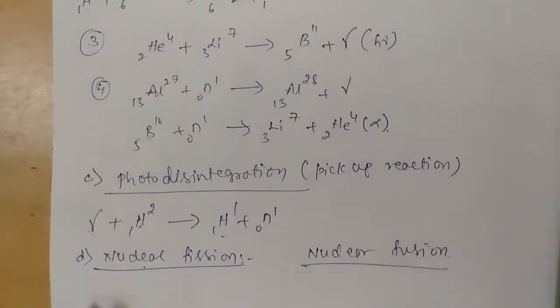Definitely in both cases there is emission of energy due to the difference in the masses between the reactants and the products. According to Einstein's mass-energy relation, the difference between the masses of the reactants and the products comes out as energy. We shall see one or two examples for nuclear fission and nuclear fusion reactions.